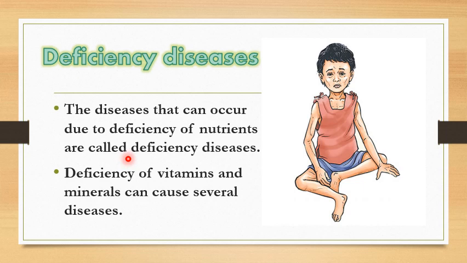Students, deficiency of every nutrient can cause disease, and there are many diseases caused by deficiency of proteins, carbohydrates and fats, but as in your book, we would discuss only deficiency diseases of vitamins and minerals. So let's begin.